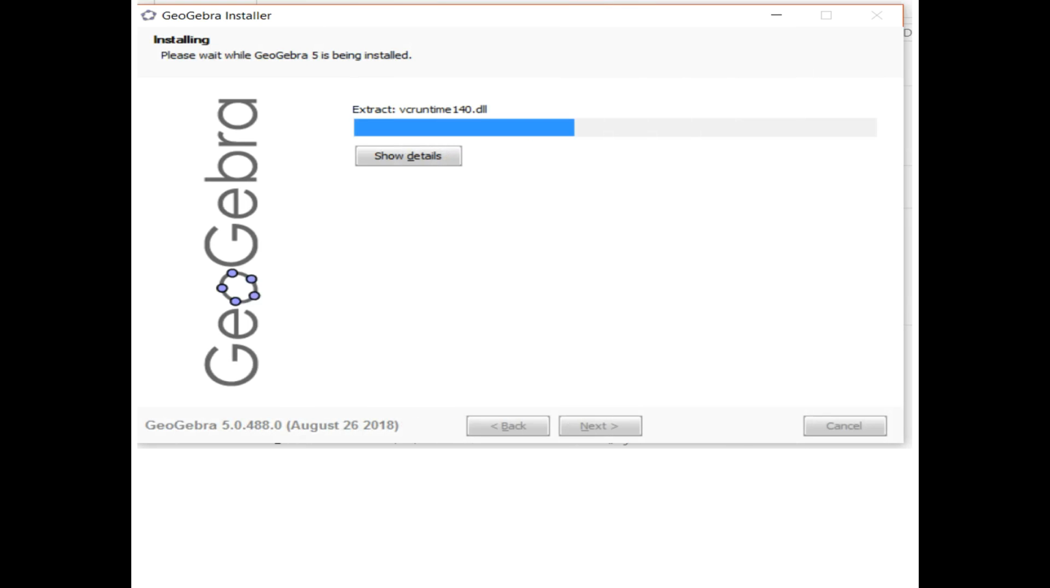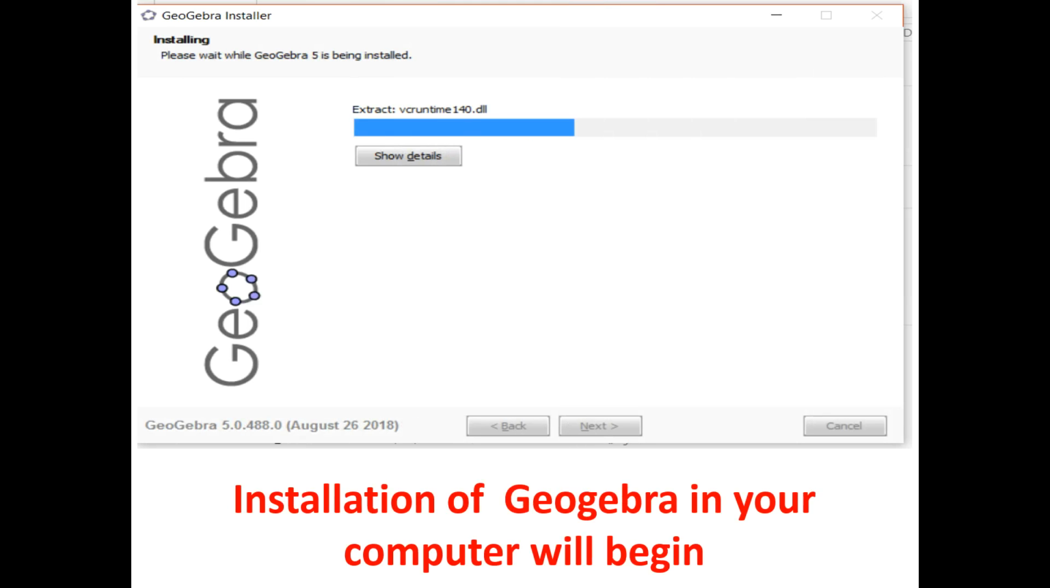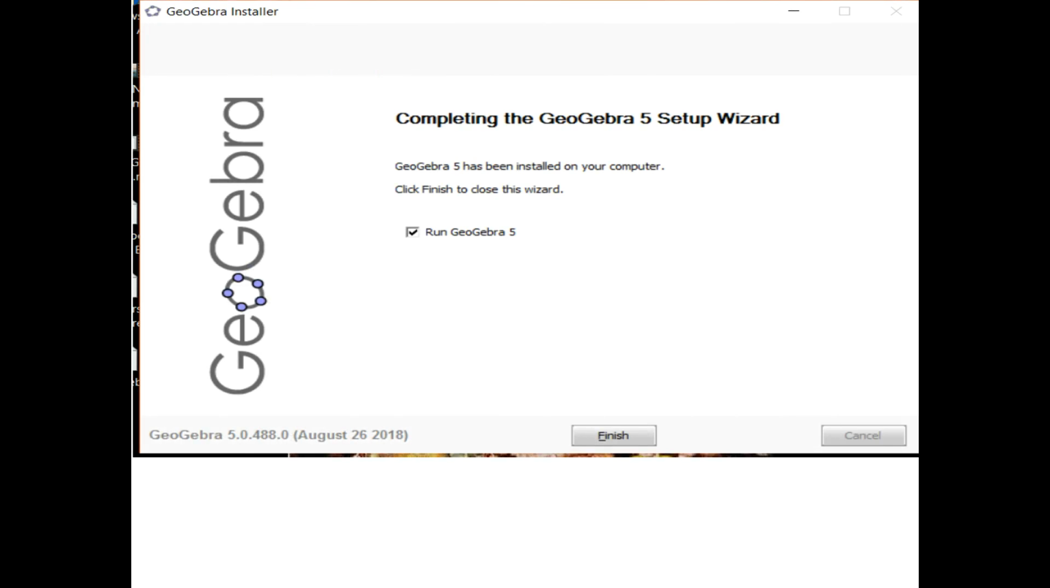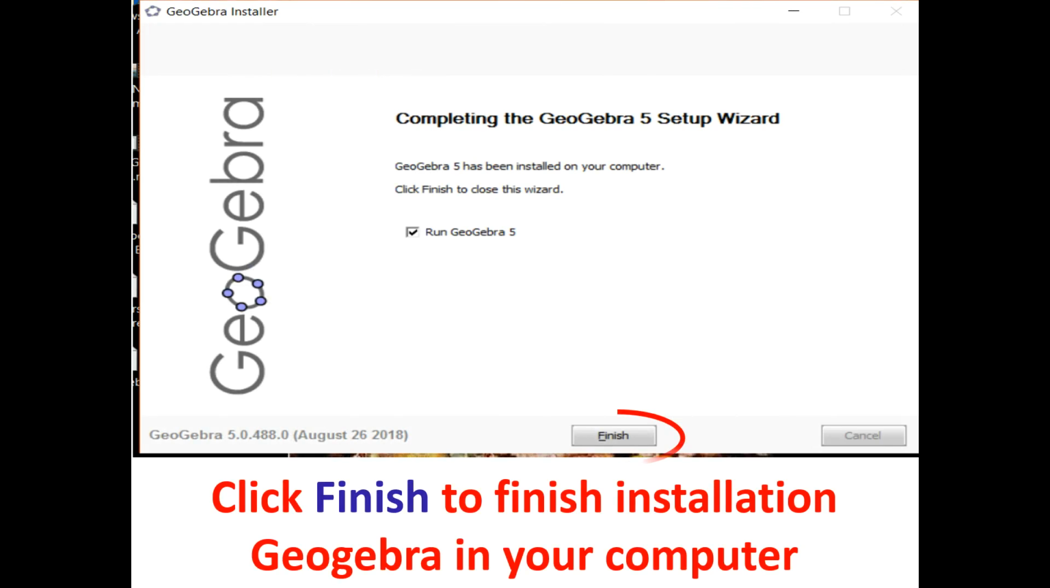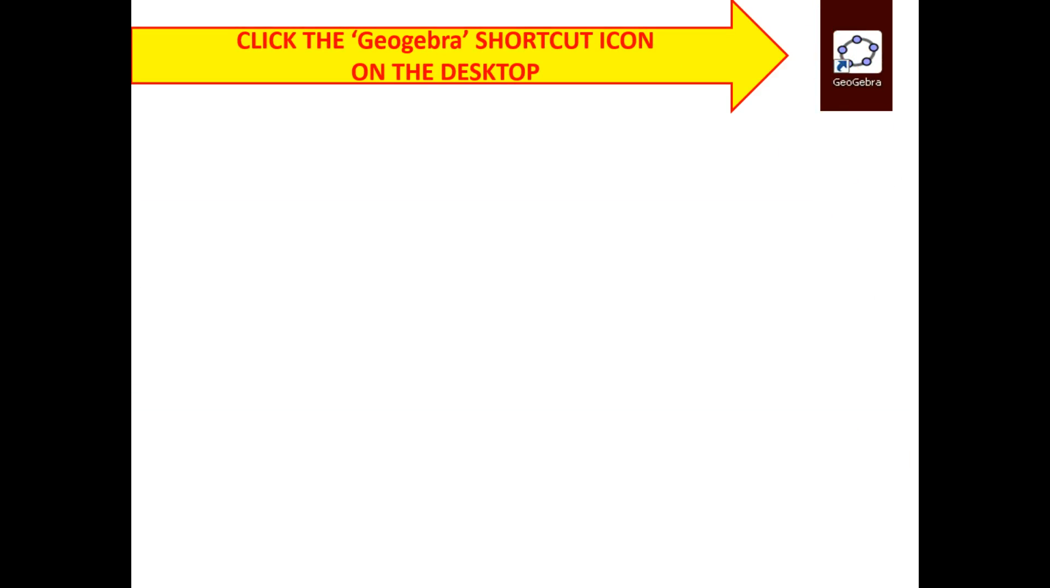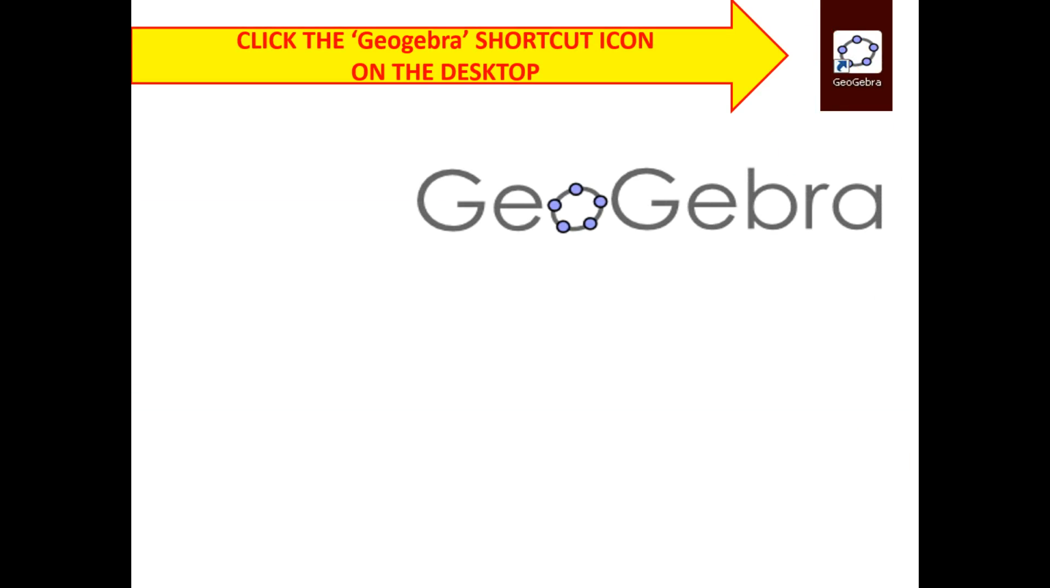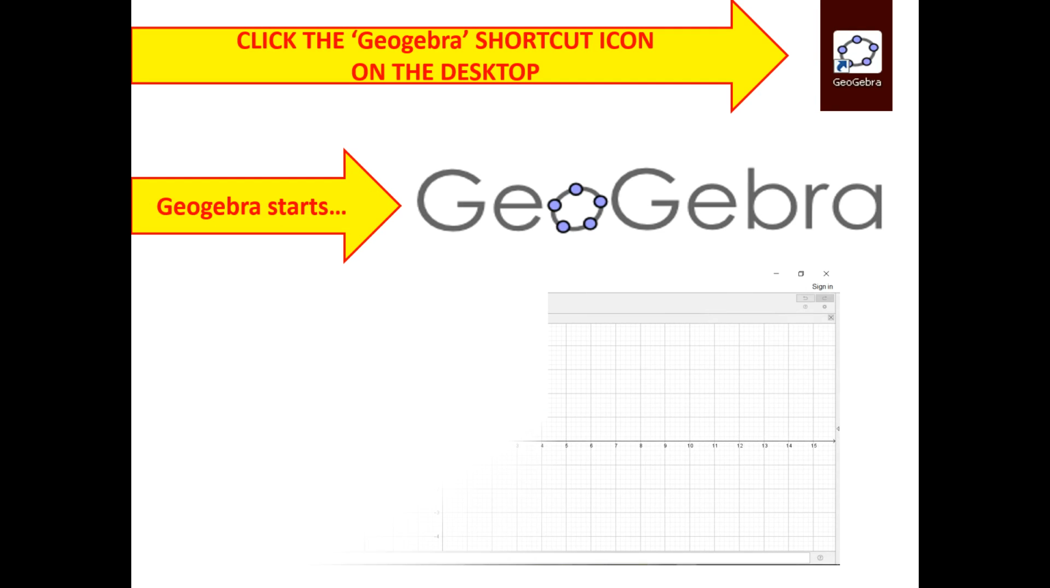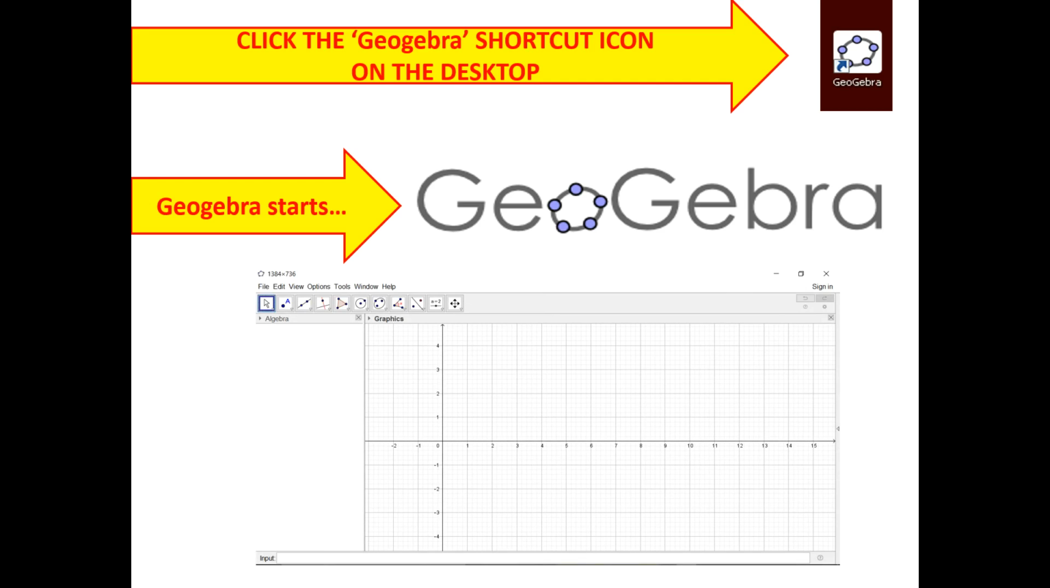Now installation starts and it will not take more than 2 minutes to get installed in your computer. When you do the installation today, for example, you will get the latest updated version of GeoGebra 5. Then the GeoGebra setup wizard will be complete and you have to click Finish. Now when you do it, you will get the icon on the desktop of your computer. This is the icon for GeoGebra. When you click it, GeoGebra opens, and this is the first page of the GeoGebra layout.